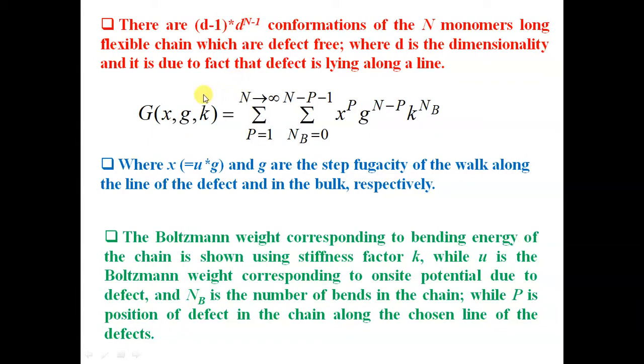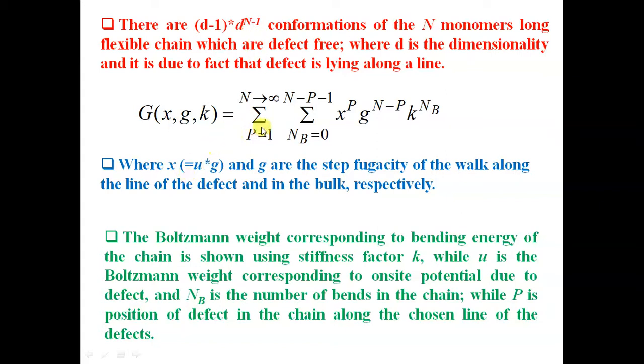Since we have defects lying along a line, there are (d minus 1) times d to the power n minus 1 conformations along the other direction. In the 2-dimensional case, 2 into n minus 1 conformations are defect free. The remaining conformations may have defects.